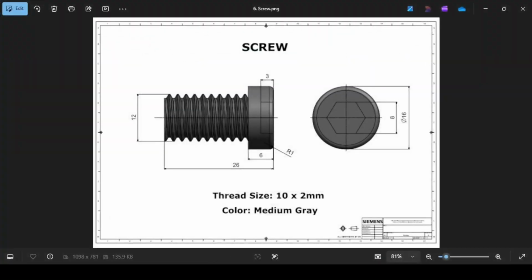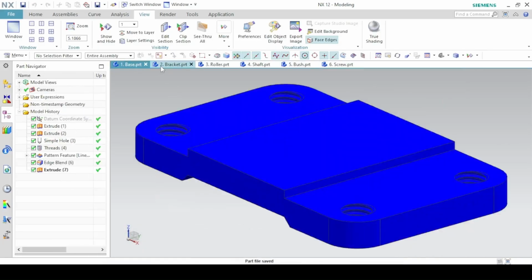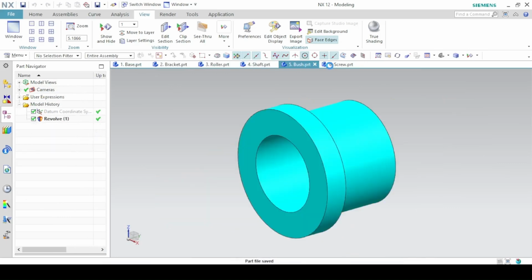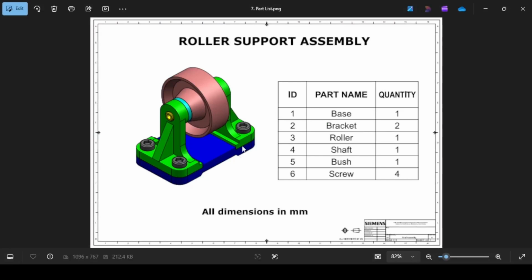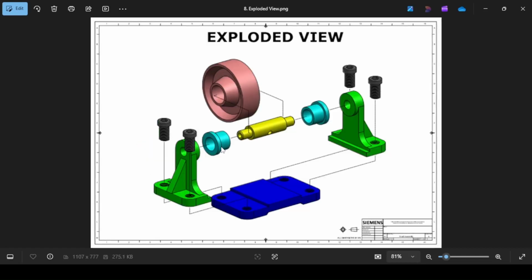So here we have modeled the 6 components that are needed to create the roller support assembly. So that's the end of this video. In the next video that comes right after this, there is a link in the description to the video as well. You're going to assemble all these components and then create the exploded view.